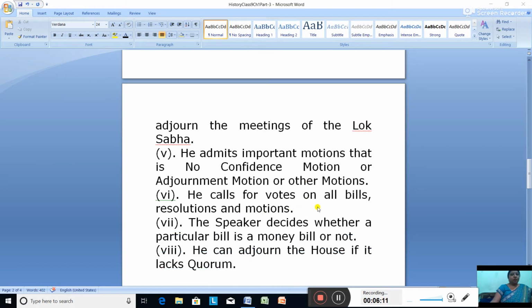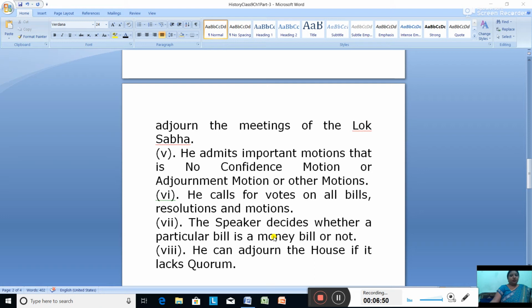He calls for votes on bills, resolutions, and motions. You will be studying resolutions and motions under a separate heading, where you will understand what a resolution is and what a motion is. Right now, understand that the Speaker calls for a vote on all the bills. We have two types of bills, ordinary bill and money bill. Who decides whether a particular bill is a money bill or not? It is the Speaker.